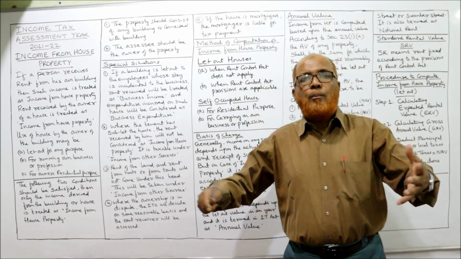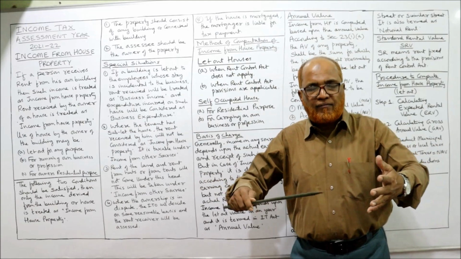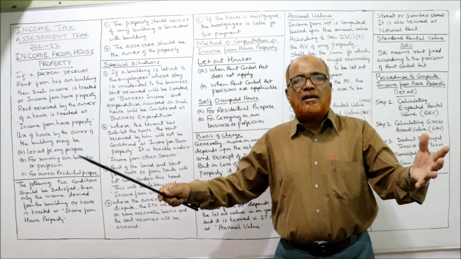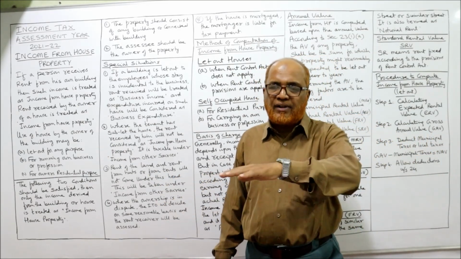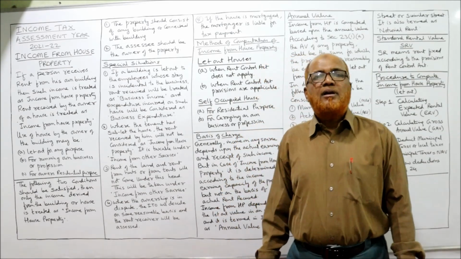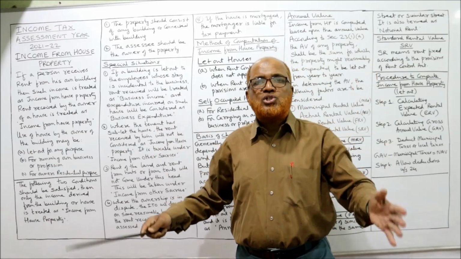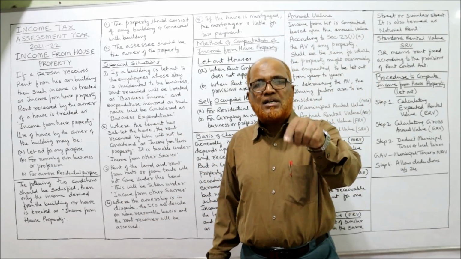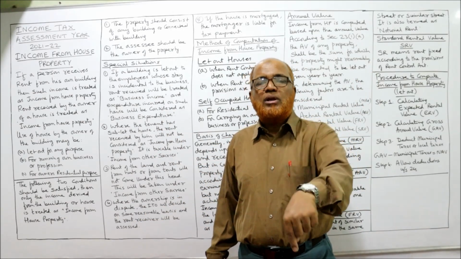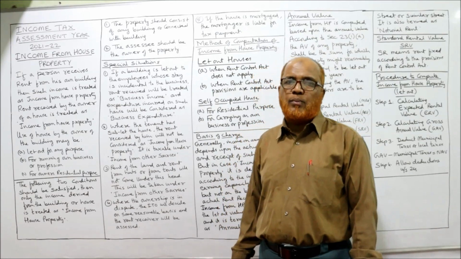That means if an open place is there, open land, and a person is receiving rent from open land, it is not income from house property because it is land. There is no structure involved. If the structure is constructed, then only it will be treated as income from house property.